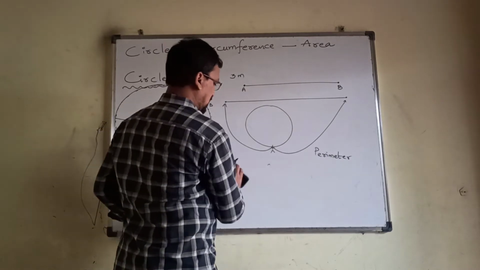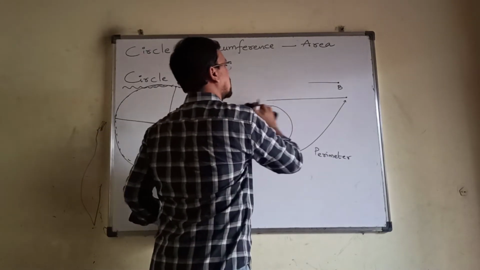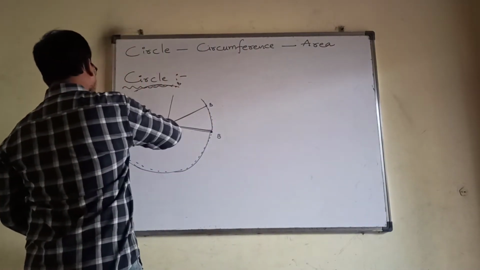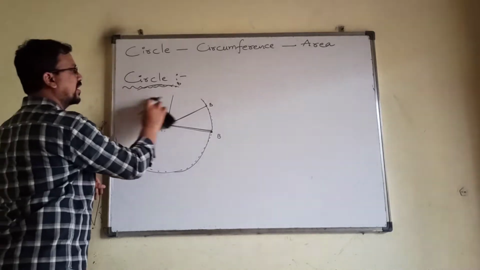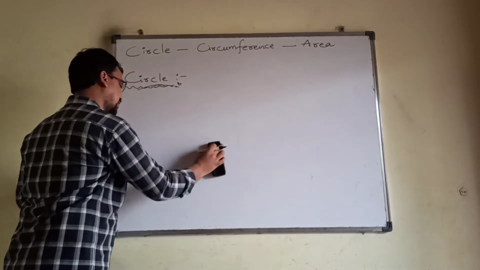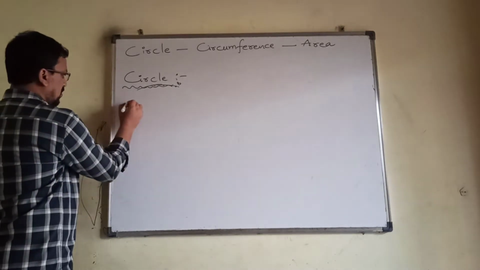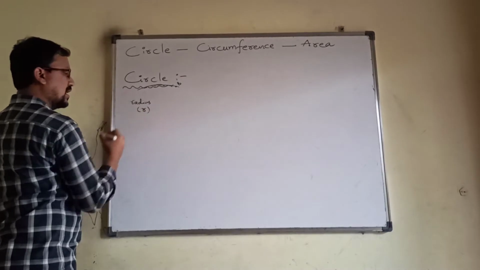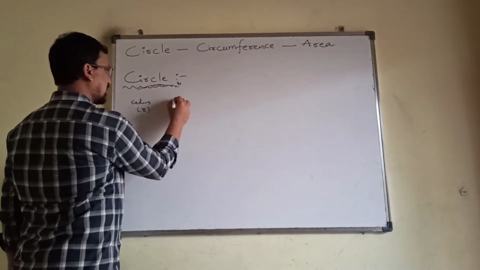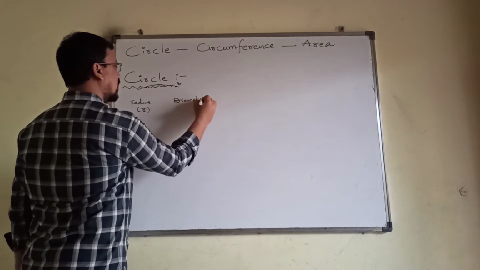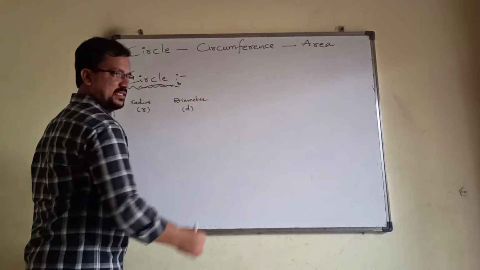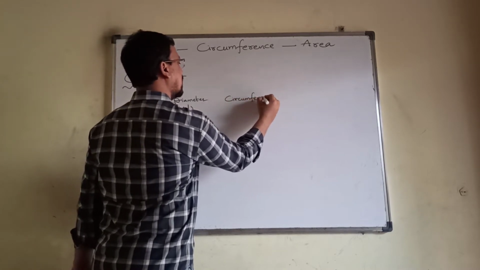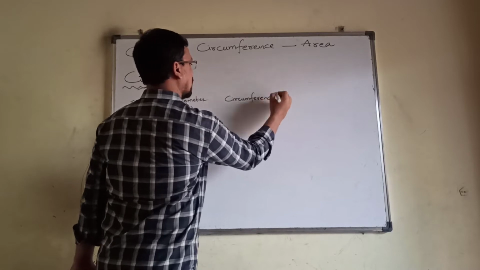Let us do one more activity here to understand something about this circumference. Let us take 6 circles with different radii. We usually denote the radius by R, and we'll take the diameter, usually denoted by D, and we'll find the circumference of that particular circle.